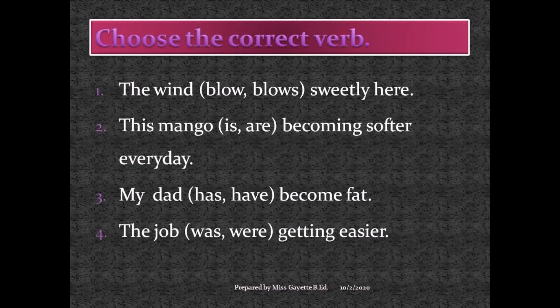All right, and so now it's time for you to show what you have learned. Choose the correct verb, and I know that you can read what's on the screen because these sentences are very simple, but I'll help you along. Number 1, the wind blow or blows sweetly here. 2, the mango is or are becoming softer every day. 3, my dad has or have become fat. 4, the job was or were getting easier.